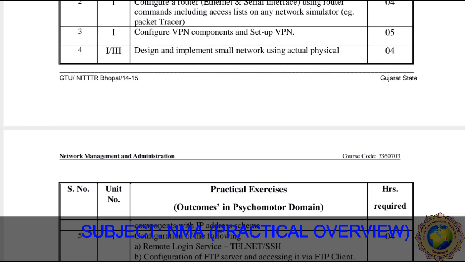Here, in our college system, we use DHCP, Dynamic Host Configuration Protocol, for the networking system, not static addressing. This practical is considered as teaching hours of 4 hours.